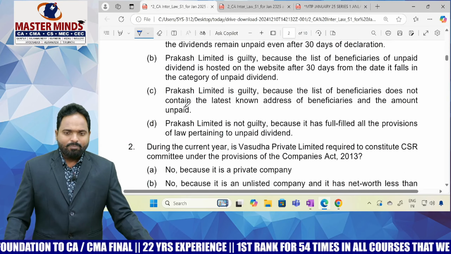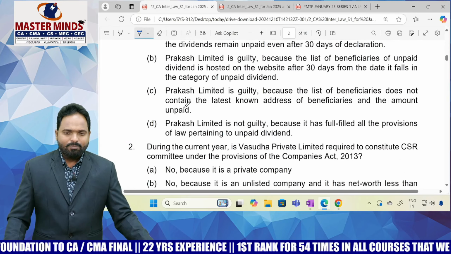I think you can answer. Anyone can answer. What is the implication of the fact that Prakash Limited has not paid dividends for the last 4 years? So here they are talking about Prakash Limited. For the 4th question and 5th question, they talked about Vasudha Private Limited. Now they are talking about Prakash Limited. Prakash Limited has not paid dividends for the last 4 years while having free reserves. There is no compulsion for any company to pay dividends. You know very well, the board of directors at their discussion can recommend. Once it is recommended, then only it can be declared by the members in the general meeting. There is no compulsion for a company to declare dividends to equity shareholders. You know very well. So on that topic only they are asking one question. There is no legal obligation to declare dividends even if the company has free reserves.